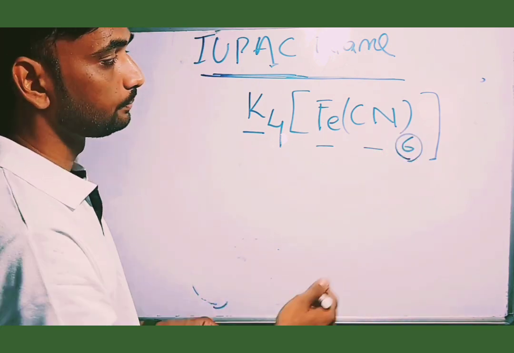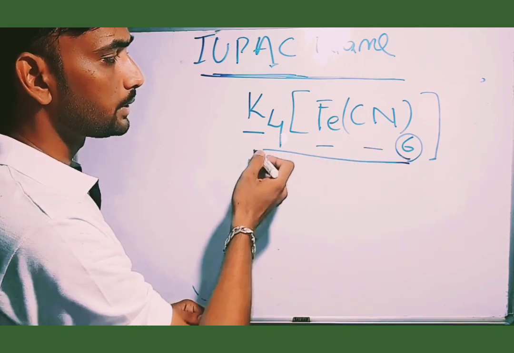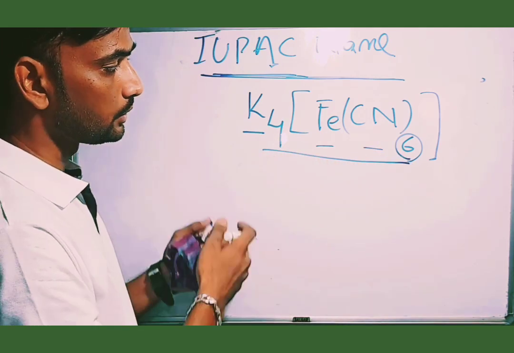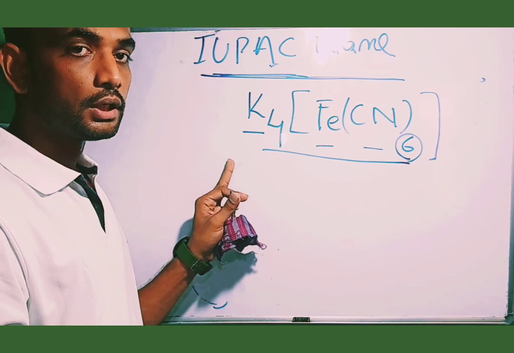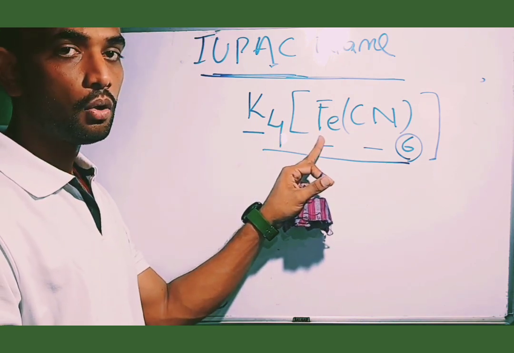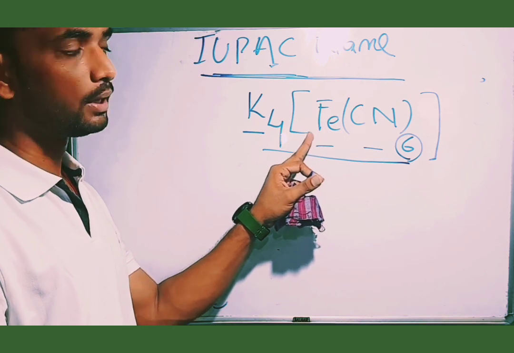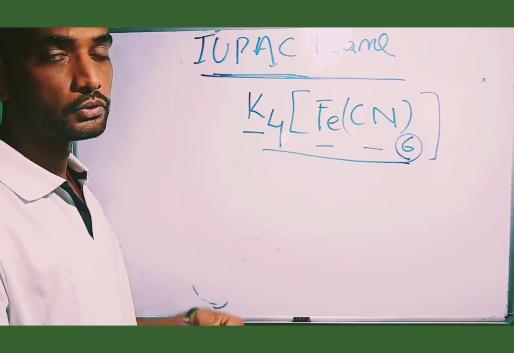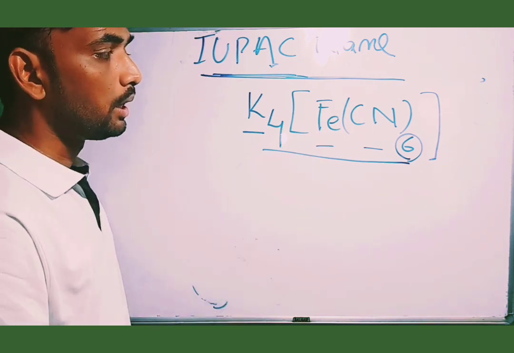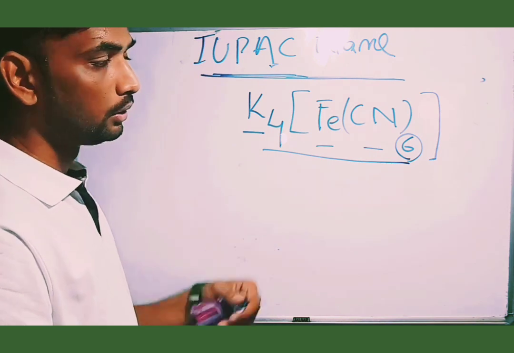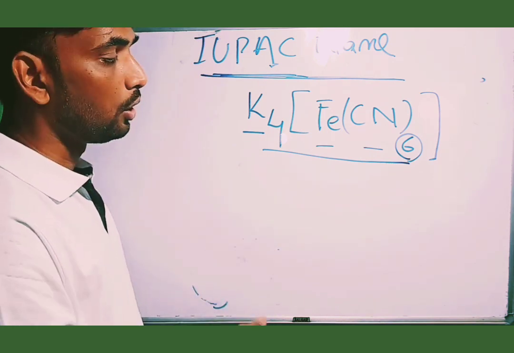We already discussed the coordination number of iron, the oxidation number of iron, and the effective atomic number of iron in the previous video. Now we move to the IUPAC name of the complex.